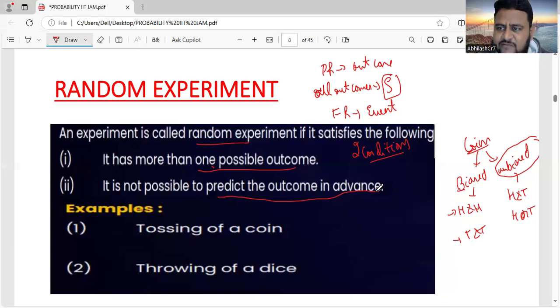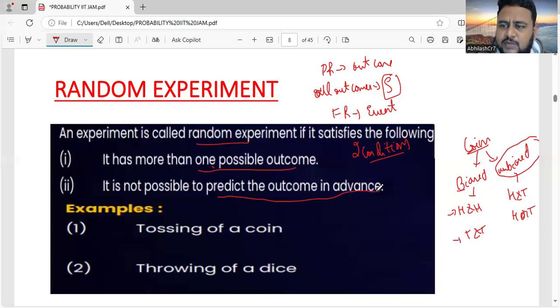So that means it is possible to predict the outcome, and that is not called a random experiment. But when you can't predict the outcome, suppose you're tossing a coin, you cannot predict the outcome. It can be either head or tail. If it comes in your favor, you're being lucky. That's all.